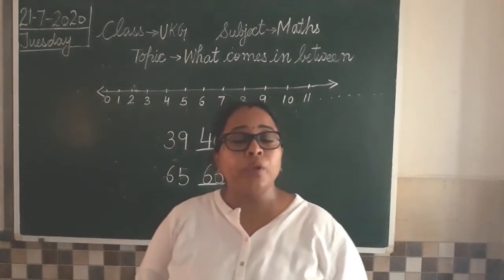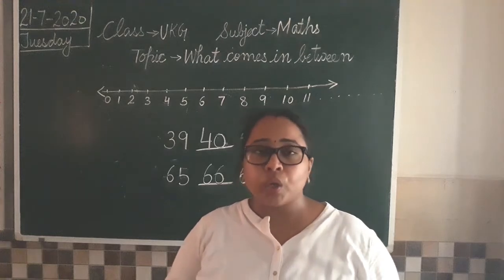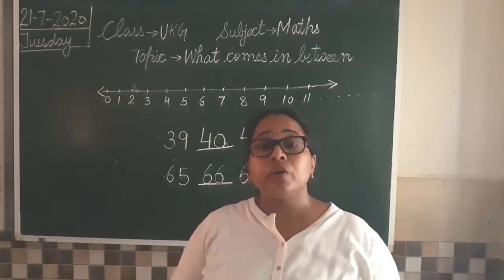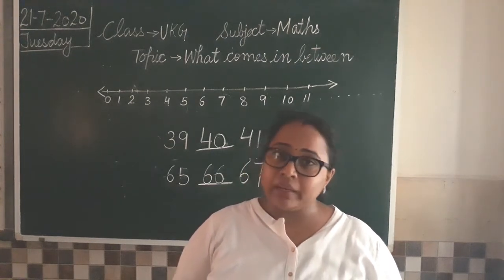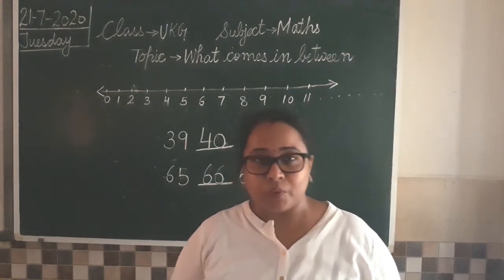So please open your book. I'll tell you the page number also. Just take out your book, pencil, eraser, and please make sure to use a sharpened pencil whenever you are doing your work. Clear? So sharpen your pencil, take out your eraser and open your book.